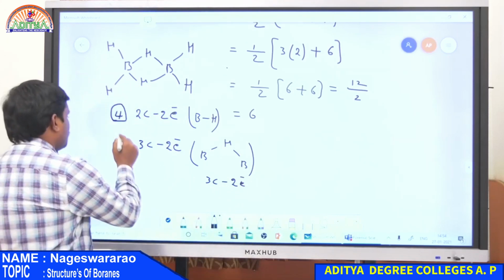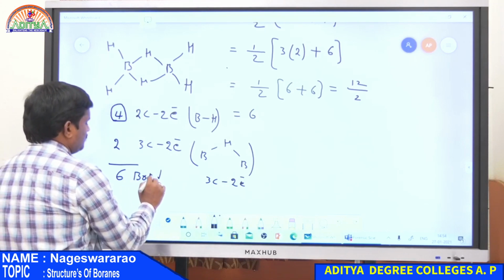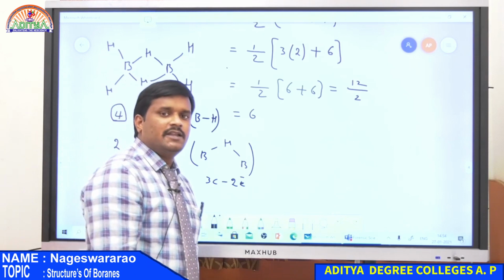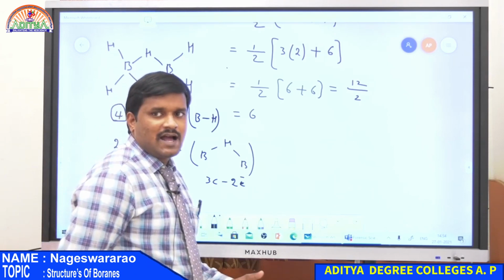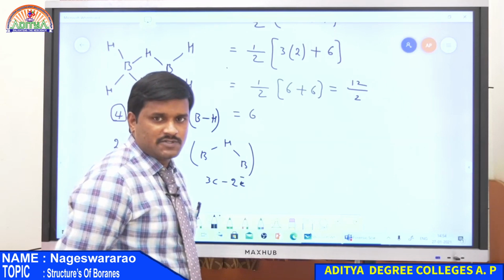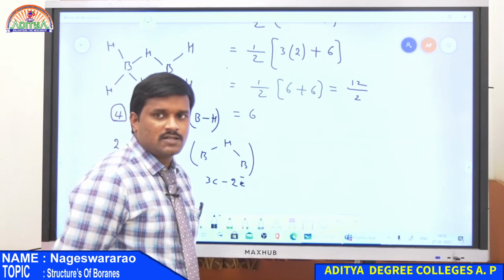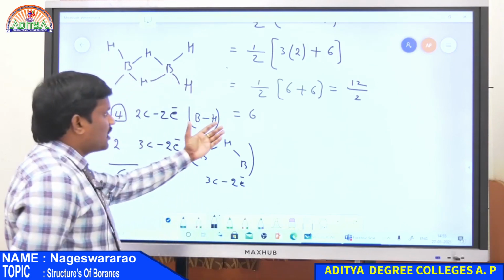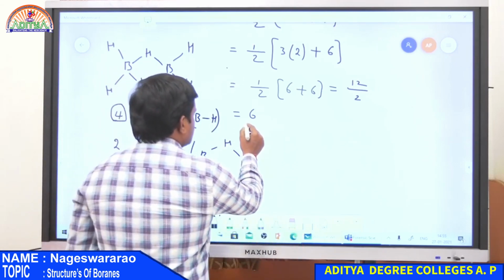Therefore, totally there are 4 plus 2, there exist 6 bonds. Therefore, the total number of bonds present in a higher borane or diborane: higher borane means having a high number of boron atoms. In the case of B2H6, there are 2 borons as well as 6 hydrogens. Therefore, the total number of bonds is equal to 6.